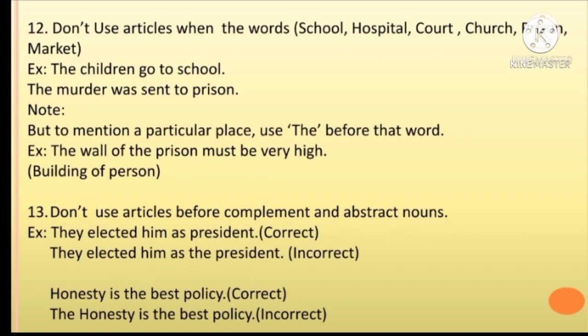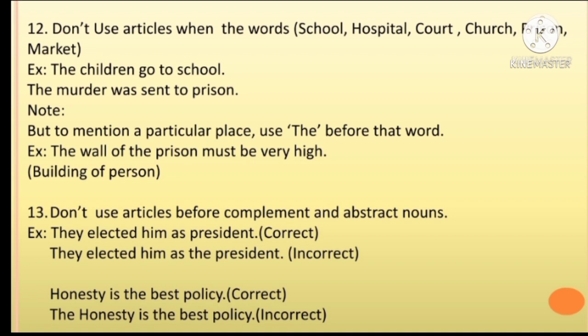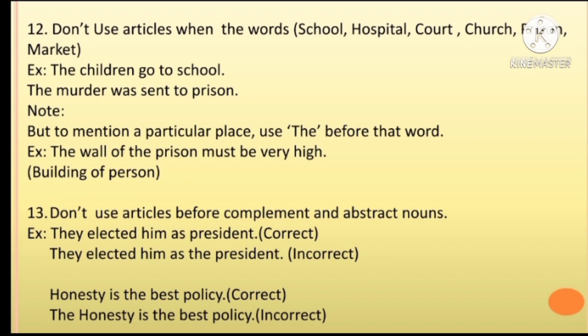Don't use articles with the words school, hospital, court, church, prison, market. Example: the children go to school. The murderer was sent to prison. But to mention a particular place, use "the" before the word. Example: the wall of the prison must be very high.